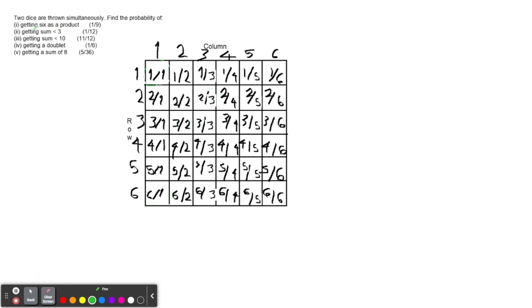For the next one, getting a sum that is less than or equal to 3, which would be 1 plus 1, which is equal to 2, 2 plus 1, and 1 plus 2. Every other number here is more than 3. So this is 3 possible outcomes out of 36. When simplified, it is equal to 1 over 12.